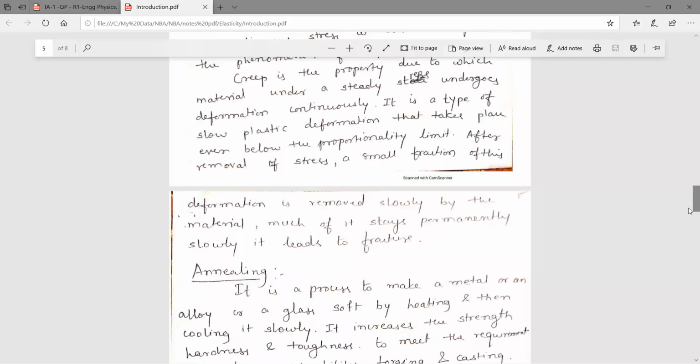If you apply the force continuously, it will not come to its original shape or size. It will remain in that shape or size after applying whatever has taken place. So here the deformation is removed slowly by the material, much of it stays permanently, and slowly it leads to fracture. Only some part will come to its original position, but the remaining will remain in the same state and it fractures the material.